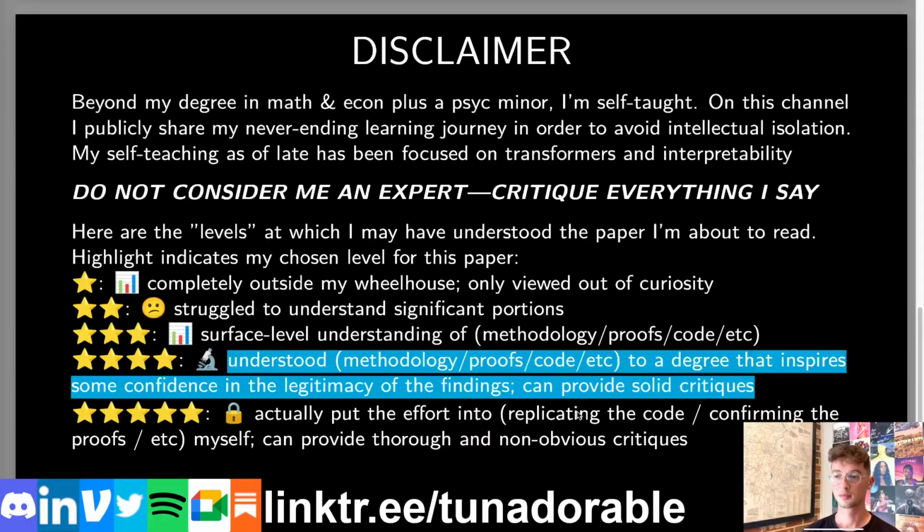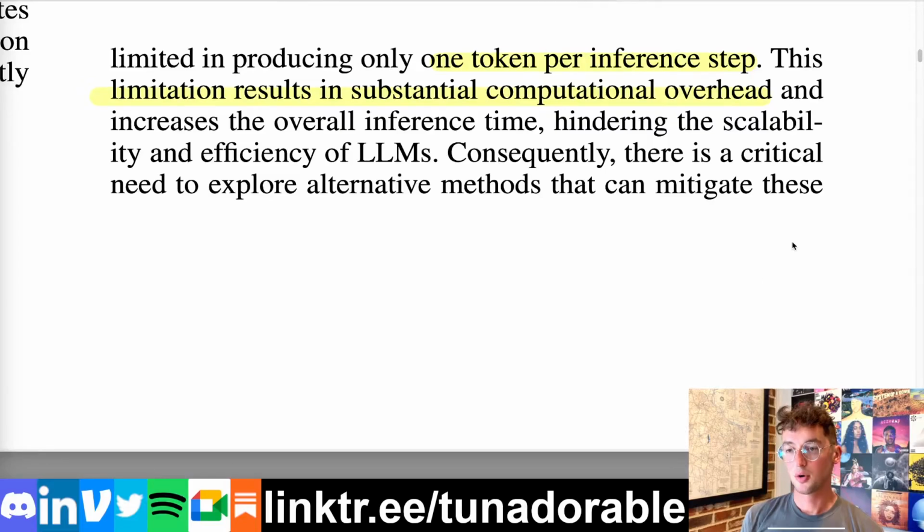Let's get started. So, the huge problem with LLMs right now, right? One token per inference step. This hugely limits the actual computational overhead we have to deal with. Whenever you hear about attention being quadratic in complexity or about transformers taking up so much memory, this is the issue right here.